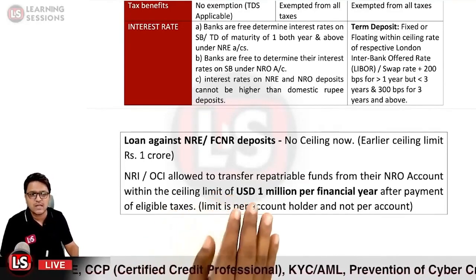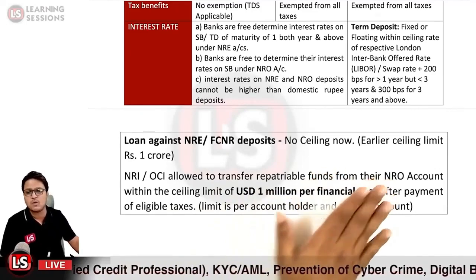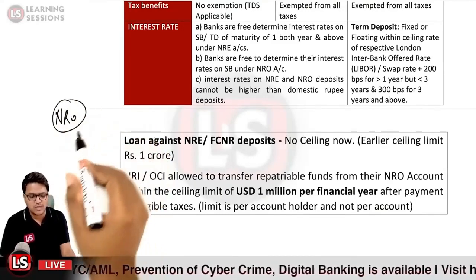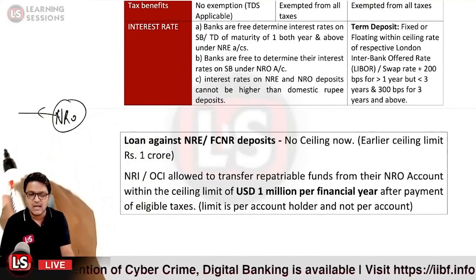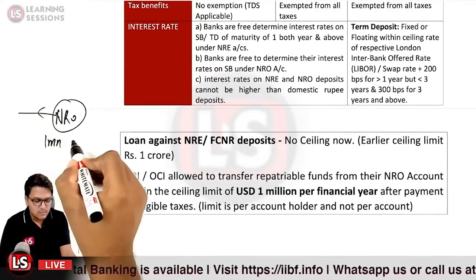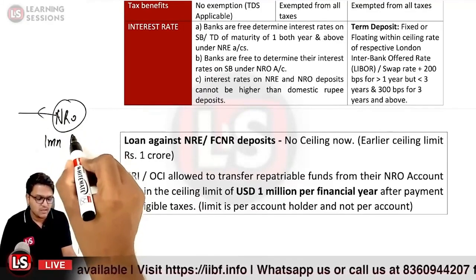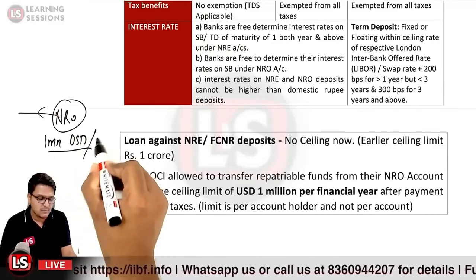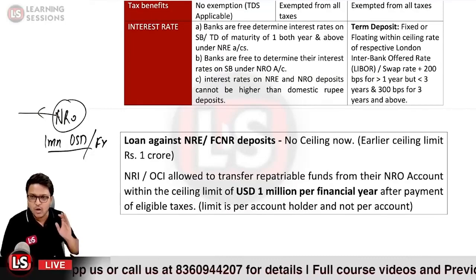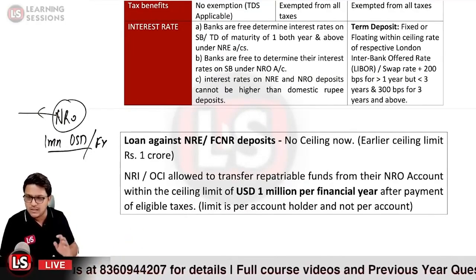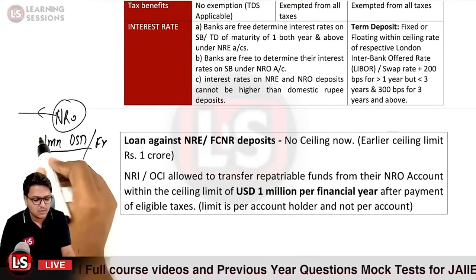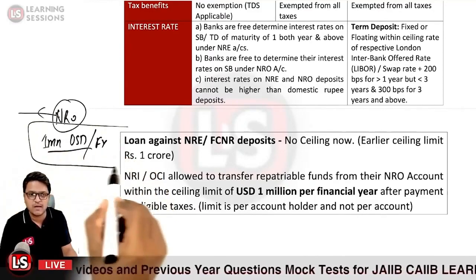NRI and OCI are allowed to repatriate funds from their NRO account. So let me tell you one thing. If the NRO account holder wants to transfer or repatriate funds outside India, that is also allowed up to a ceiling limit of 1 million USD per financial year. This is the limit for one financial year after payment of the eligible taxes. It must be kept in mind that all the eligible taxes, TDS, wealth tax or any other tax must have been debited. Only after that can this amount be repatriated up to the prescribed limit of 1 million USD per financial year.